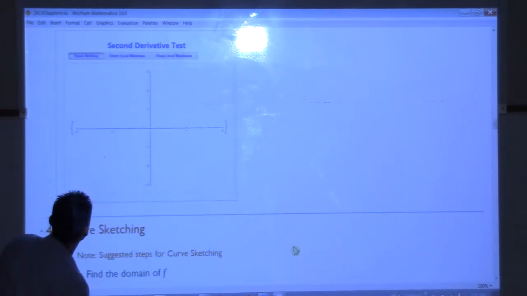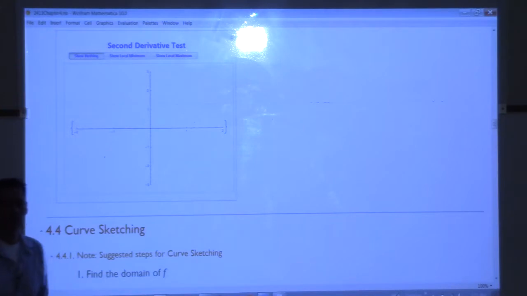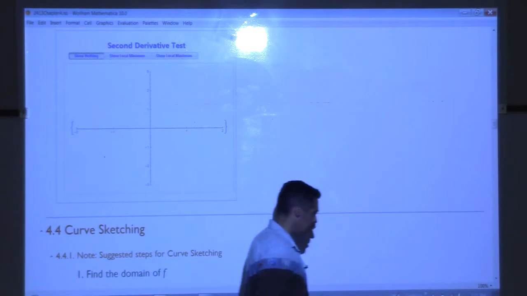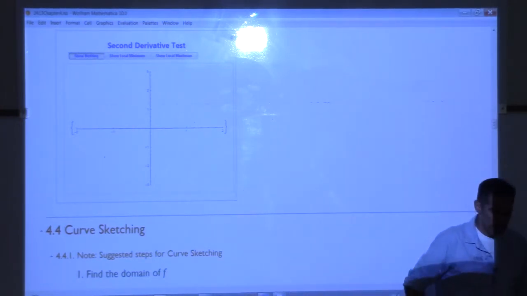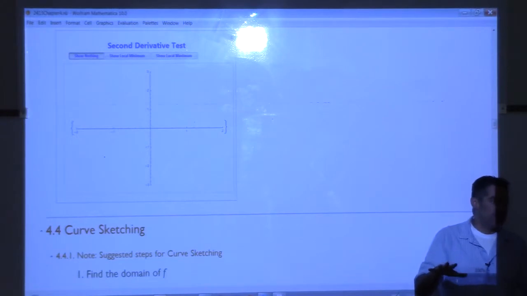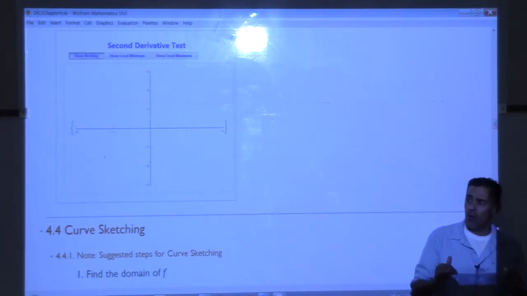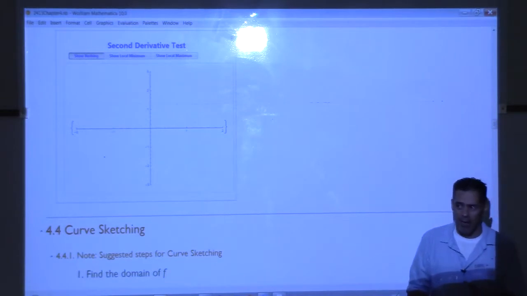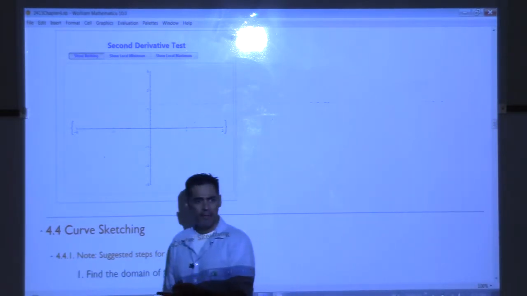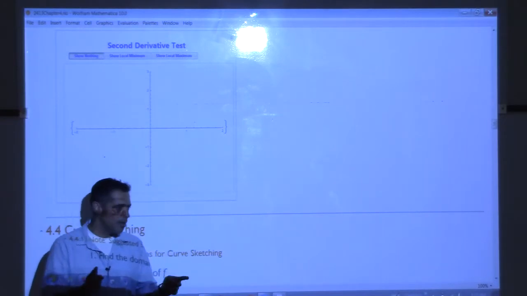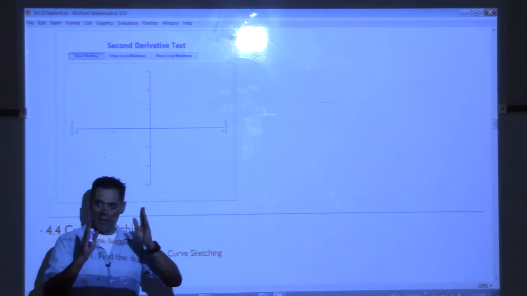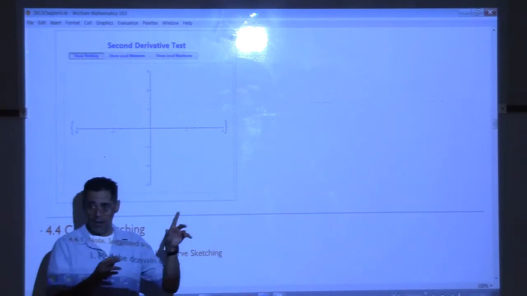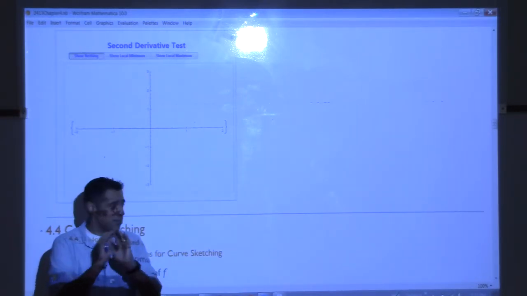Okay, we need to talk about something called the second derivative test, and then we'll be done with this section. Right now, as it stands, if we want to find the local max or the local minimum of a function, what do we have to do? Take the derivative, set it to 0, critical numbers, number line, test points, look for up and down, down and up, right? Make sure those points are in the domain. That's what it would take, right?